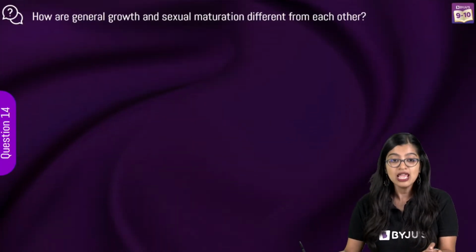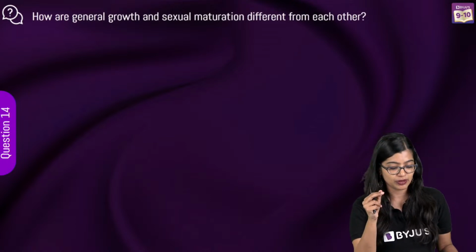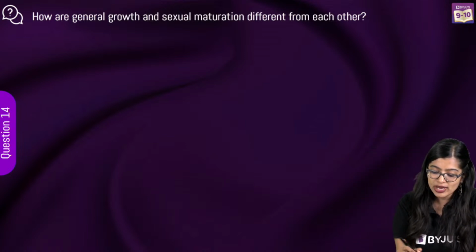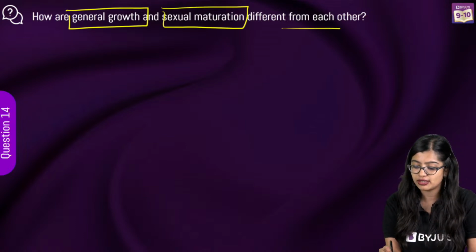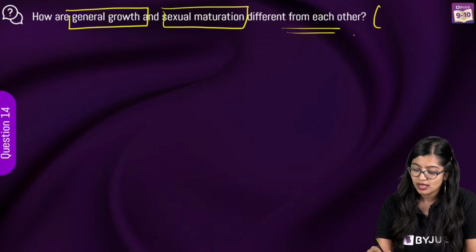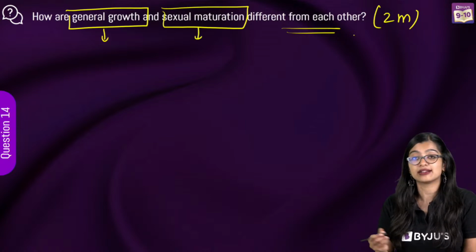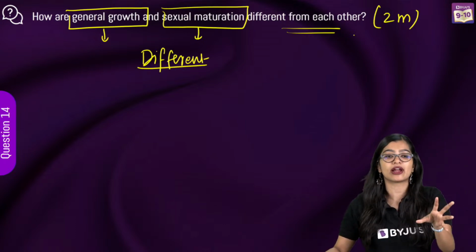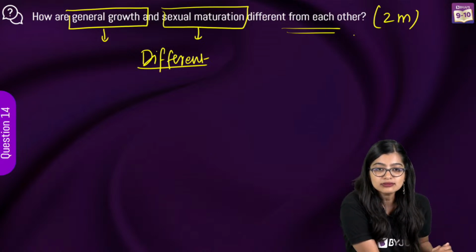Yes? Now after question number 15, we are going to take a 2-minute water break and then we will continue. So 2 more questions. These 2 are very easy, okay? How is general growth and sexual maturation different from each other? 2 marks for this. You have to tell me what is general growth and sexual maturation, and then tell me what is different about this. This has more to do with your understanding of adolescence, right?